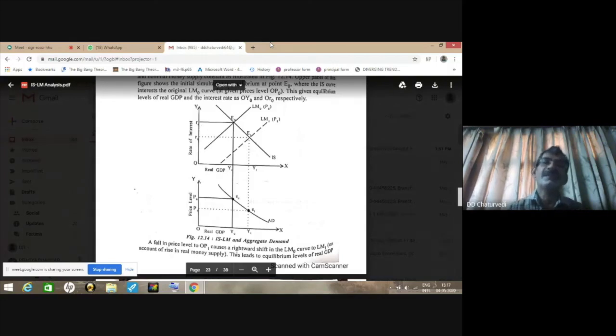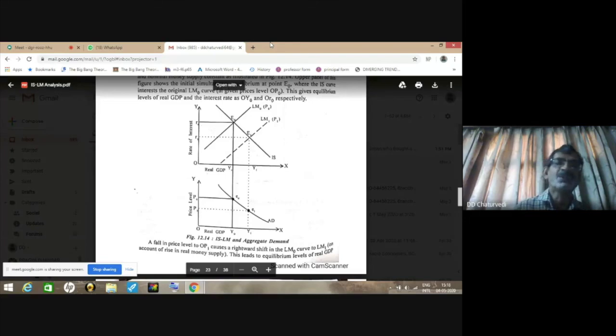Due to an increase in the price level, real money balances decline. And due to a reduction in the price level, real money balances increase. Do you know what is real balance? M upon P. M upon P is the real money balance. So when P declines from P0 to P1, real money balances will rise, and so the LM curve will shift to the right.